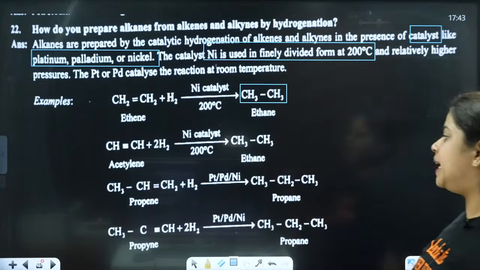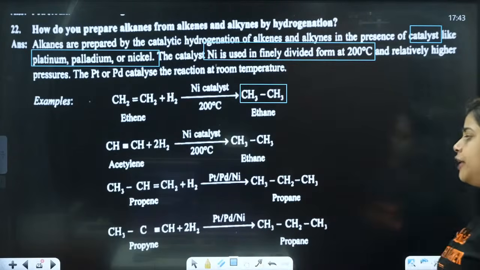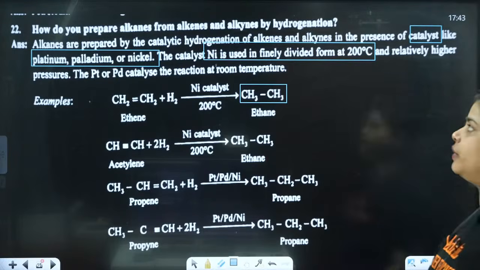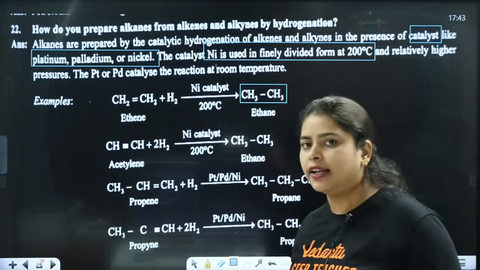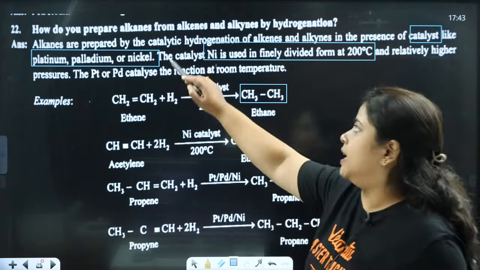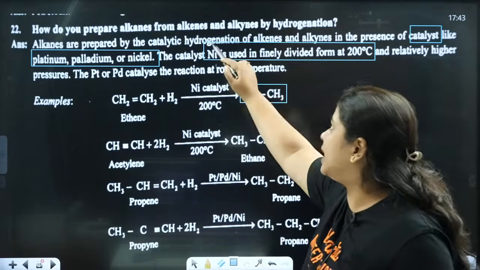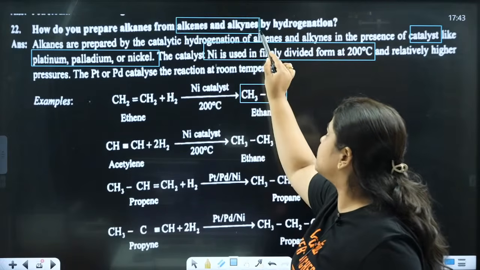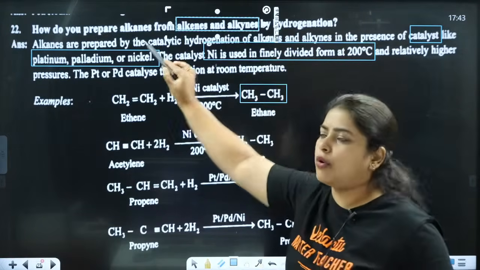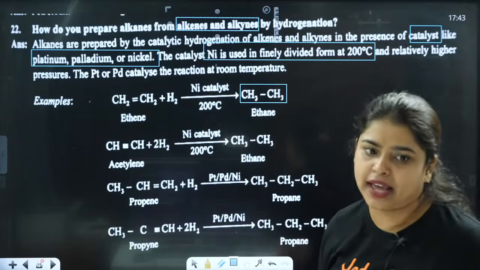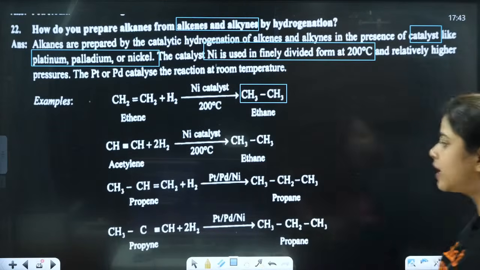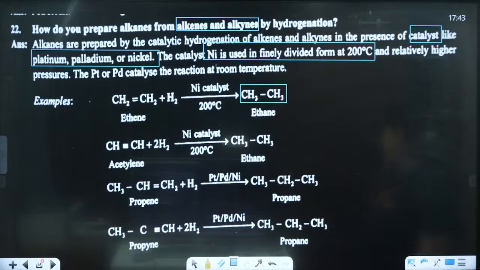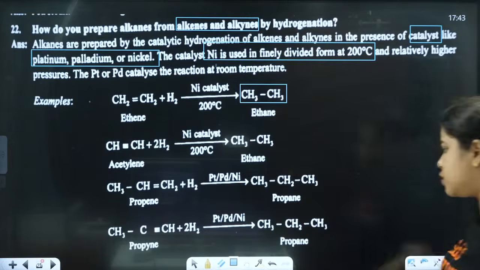In the presence of Pt, Pd or Ni, we are going to get propane. That means this is how we prepare alkanes from alkenes and alkynes. Clear? Done. So this is also very important.